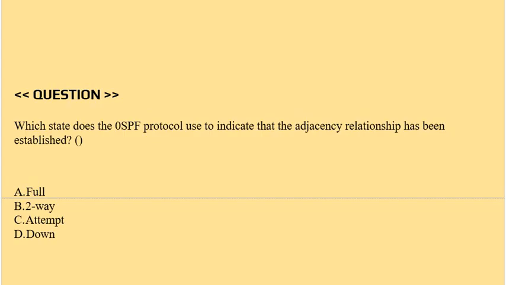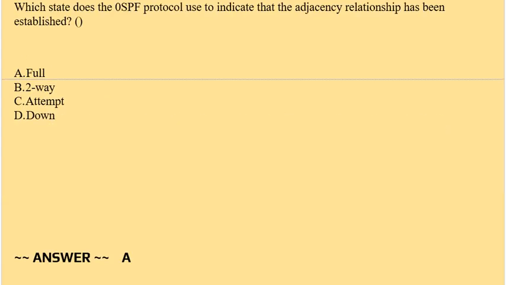Question is, which state does the OSPF protocol use to indicate that the adjacency relationship has been established? Option A, full. Option B, two-way. Option C, attempt. Option D, down. Correct answer is option A.